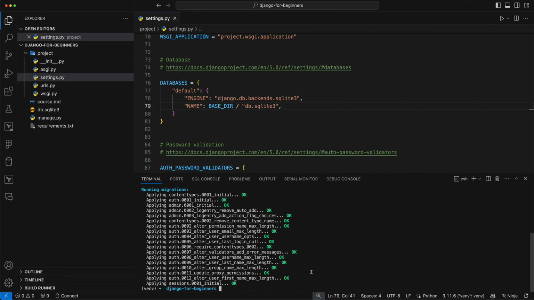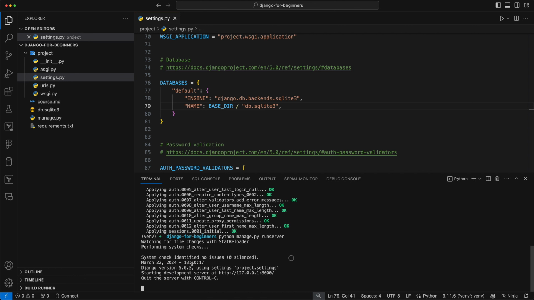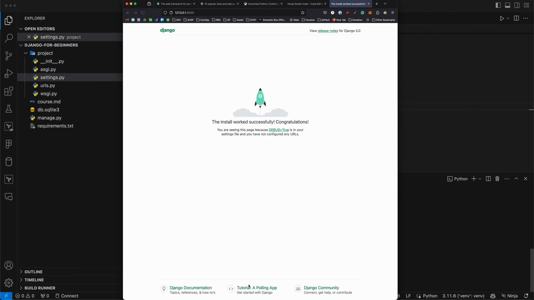Next, in order to test this out, let's just see if our server will run. To do that, we can go python manage.py runserver. And here I'll see, okay, it looks pretty good. System check, no issues. And I can click on this. On VS Code, I do have to hold the command key in order to click a link in terminal. But we'll see, we have this: the install worked, congratulations. We're seeing this page. Now, this is all great. We know we're up and running.